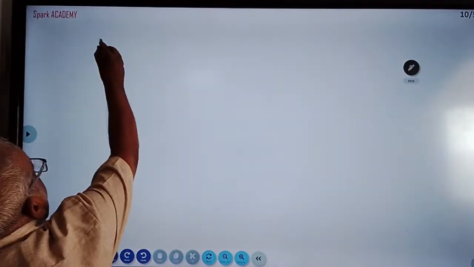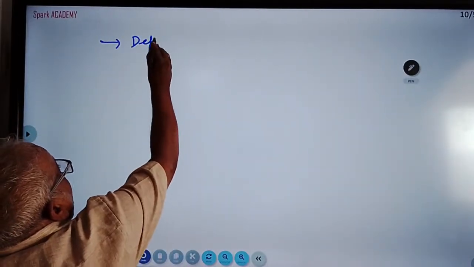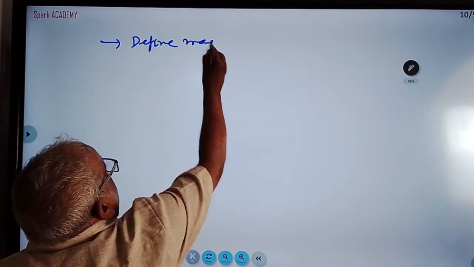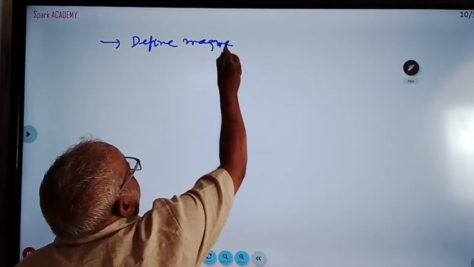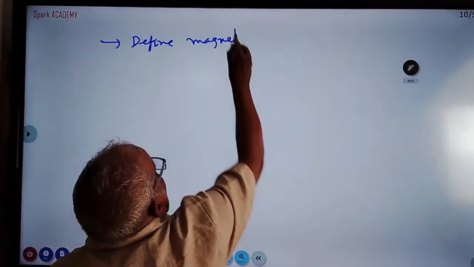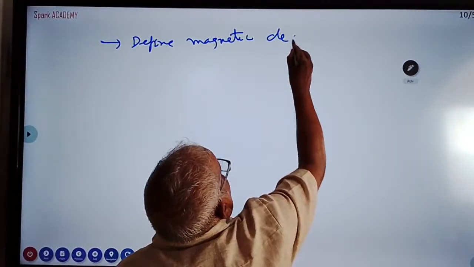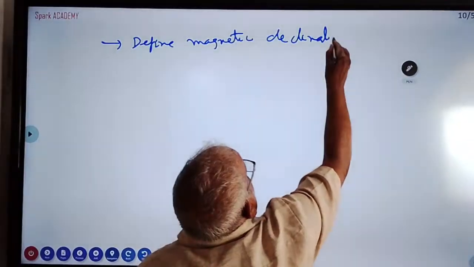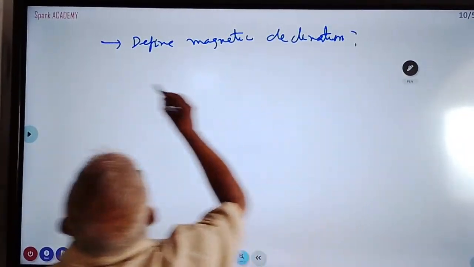Now, define magnetic declination. Magnetic declination is also important.